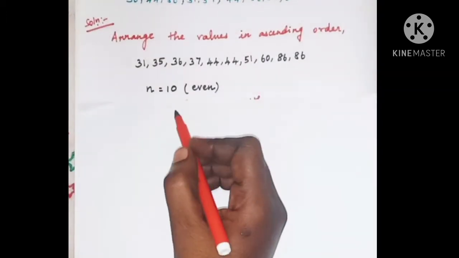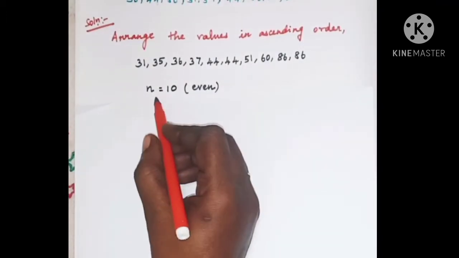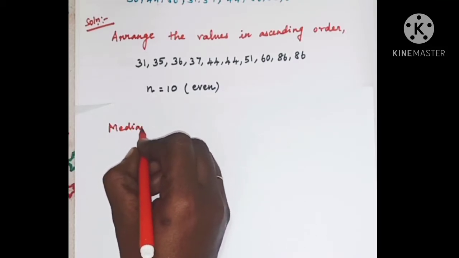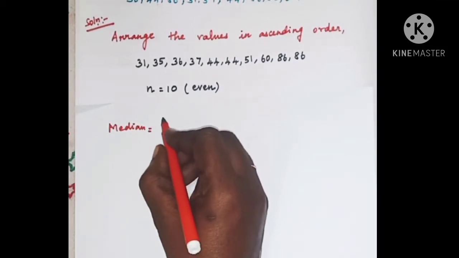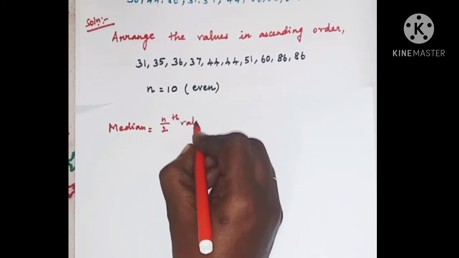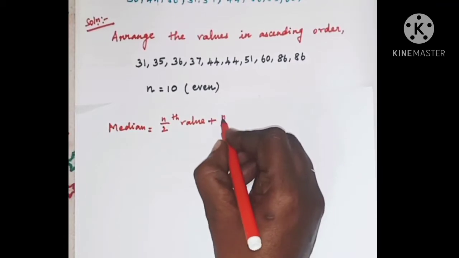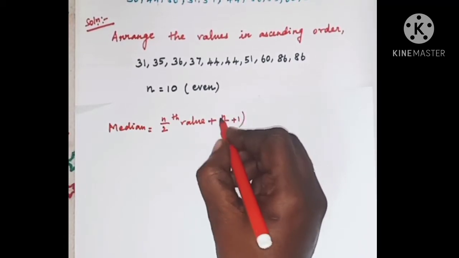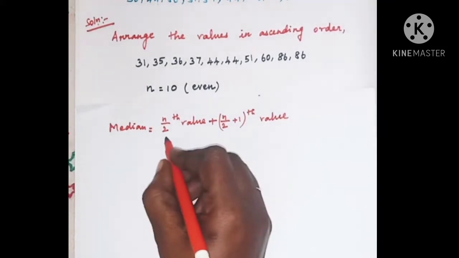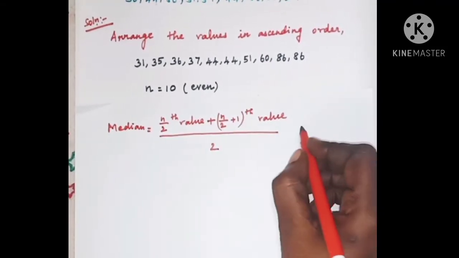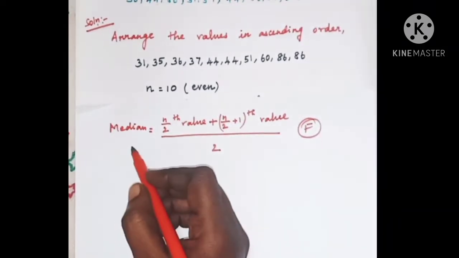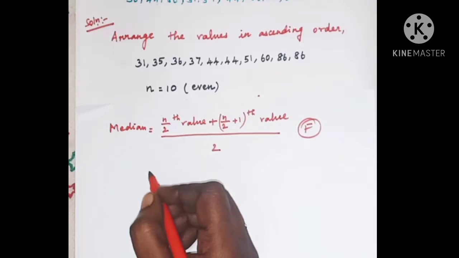So the formula to find the median when n is even is: median is equal to the n by 2th value plus the n by 2 plus 1th value, whole thing divided by 2. This is the formula to find the median when n is even.